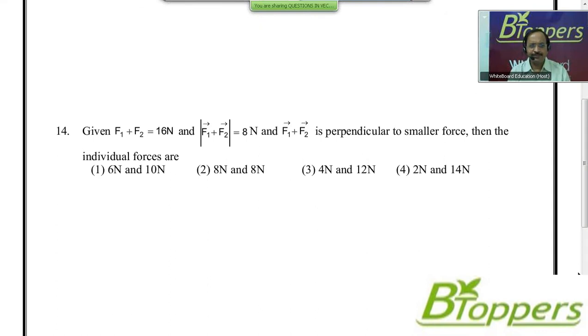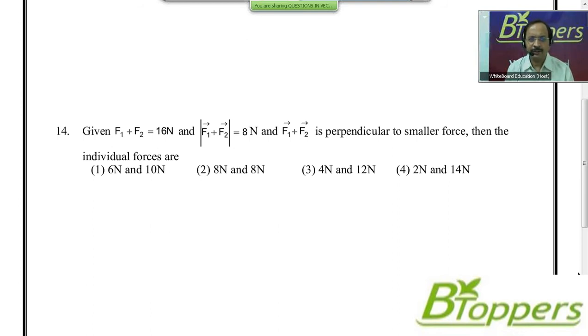Look at the question number 14. Given F1 plus F2 equals 60 newtons and modulus of F1 bar plus F2 bar equal to 8 newtons, and F1 bar plus F2 bar is perpendicular to the smaller force, then the individual forces are, you are given 4 options there. First option 6 Newton and 10 Newton, second option 8 Newton and 8 Newton, third option 4 Newton and 12 Newton, fourth option 2 Newton and 14 Newton. Come on, try this problem.